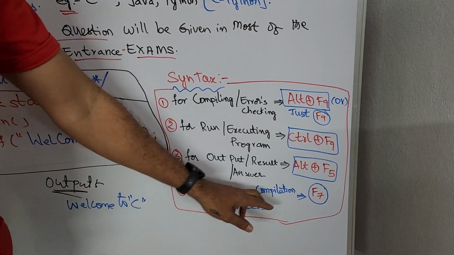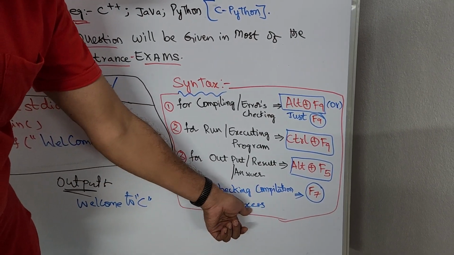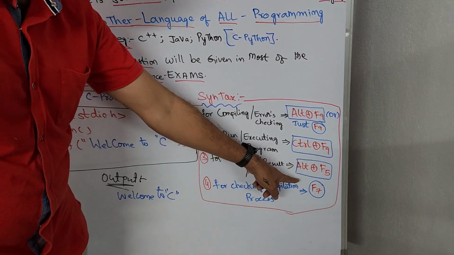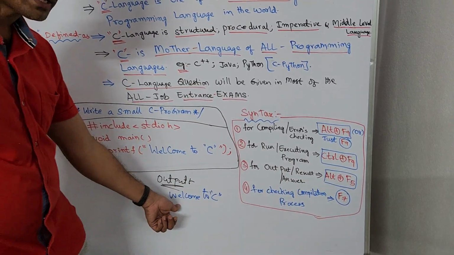And for checking errors, a small tip from my side: for checking errors during compilation, if you click on F7, you can see the compilation process. Here you can see the output. Alt plus F5, you will see this output as Welcome to C.